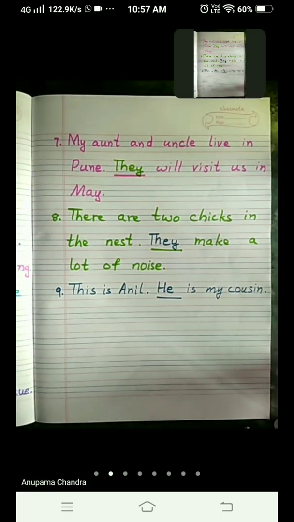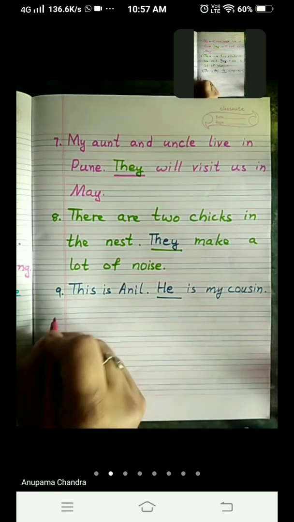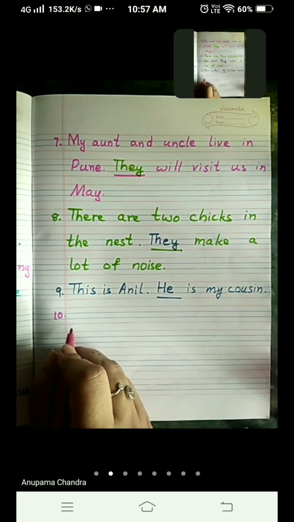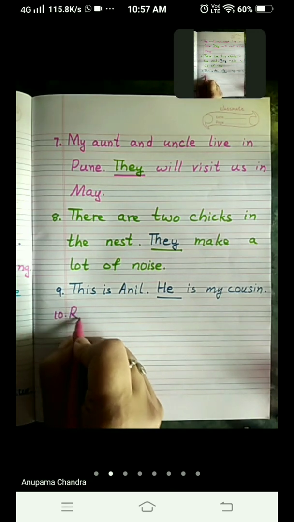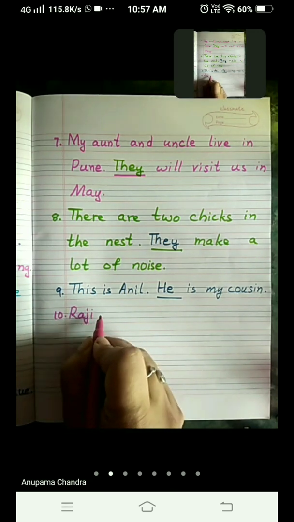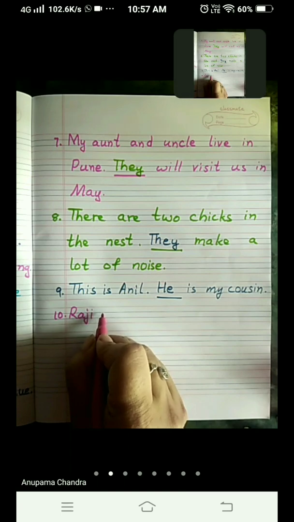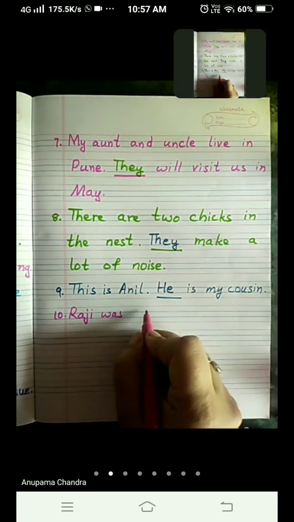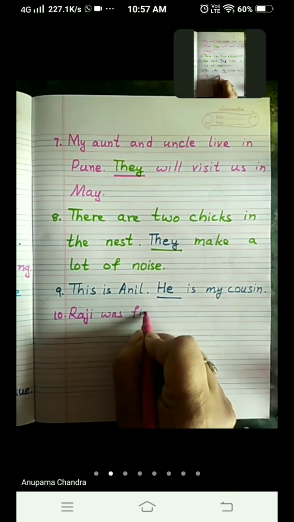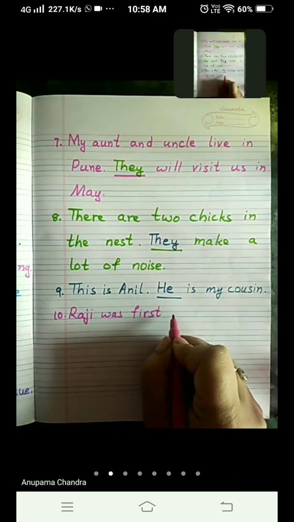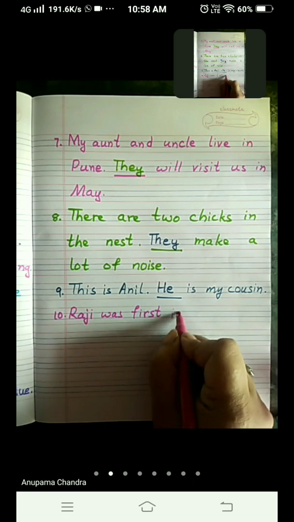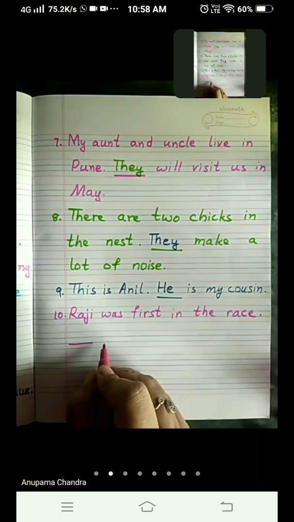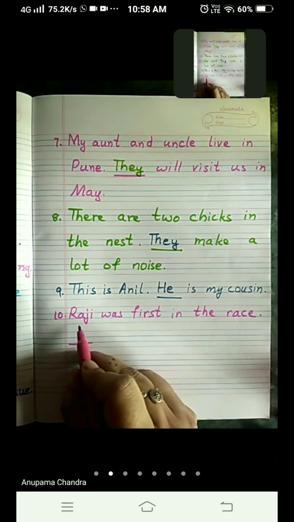Now I come to the next one, number 10. Raji, R-A-J-I, Raji is the name of a girl again. Raji was first in the race. Yes, ma'am. Okay.